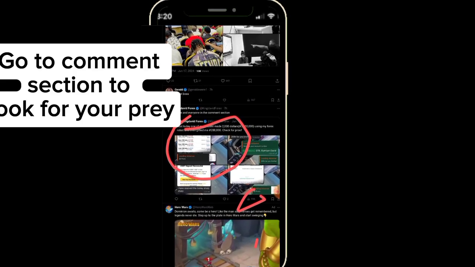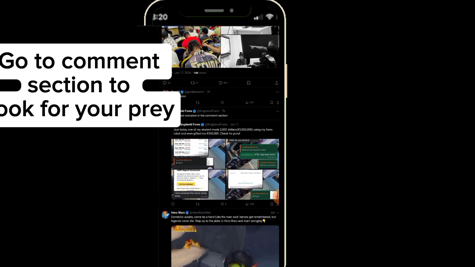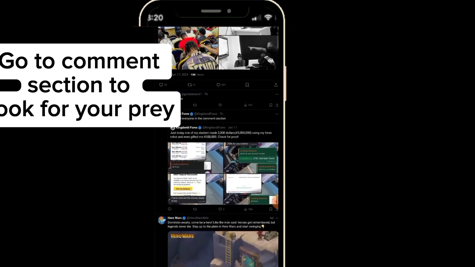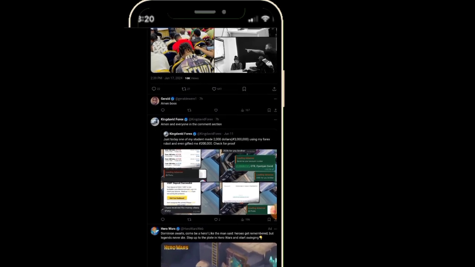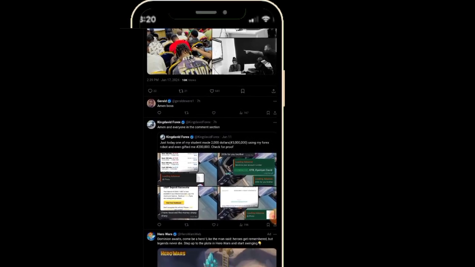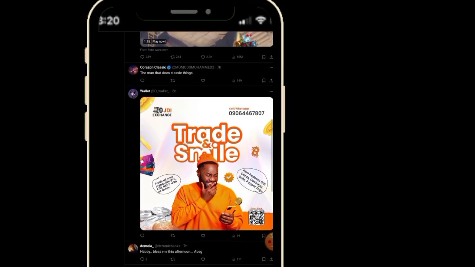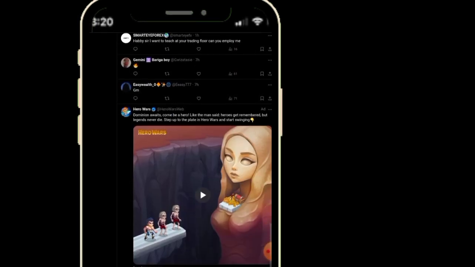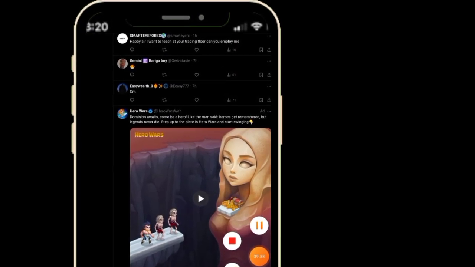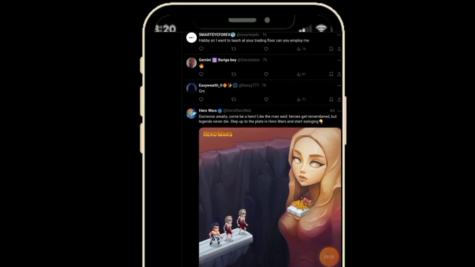You can also go on TikTok and look for the same thing. On TikTok, when big celebrities post, you see people asking questions. Go and answer those questions by asking those people to DM, and when they DM, you try to spam them with the link, and they must click, because newbies are always newbies. They're always curious to know what is happening. So basically that's how it works. As you can even see here, people are advertising their stores. Everybody's advertising their stores here. That is how it works. Once you are the number one to post, you are the number one to rank. That is first come, first served.